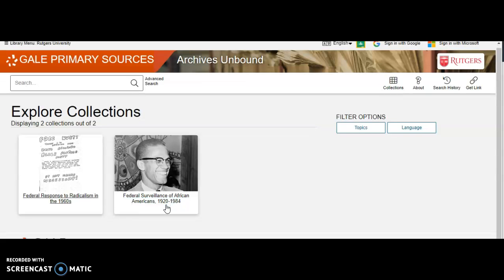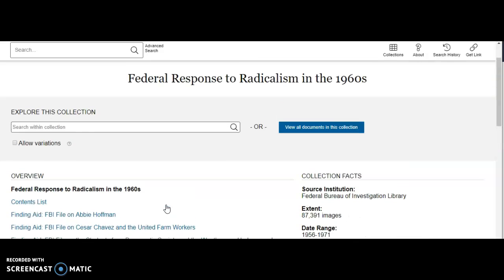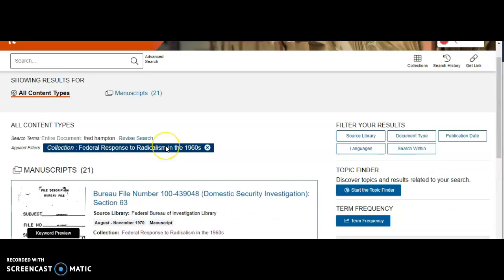Okay, so let's explore the federal response to radicalism in the 60s. So there's a lot to do here. You can obviously advanced search or regular search. You can also view the documents in a specific collection or explore and search within the collection, right? So I have Fred Hampton queued up here. So let's do that. Alright, so let's say you were searching for Hampton, right?